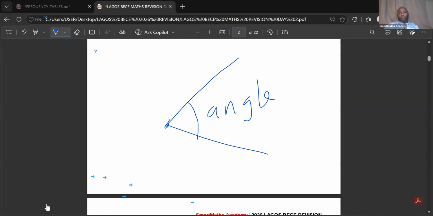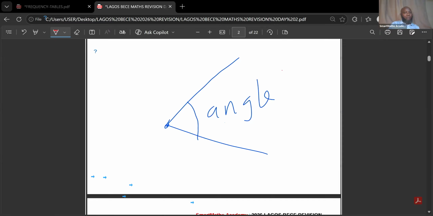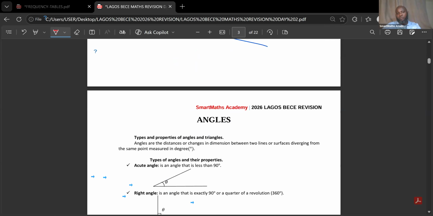All right, so that is what we refer to as angle. Understand, please. I want you to get something here, because the next stage we are going to, if you miss this part, you will struggle with it. So the meaning of angle is very important in this context. An angle is formed by two lines meeting at a particular point. Take note of that. Now we have different types of angles.